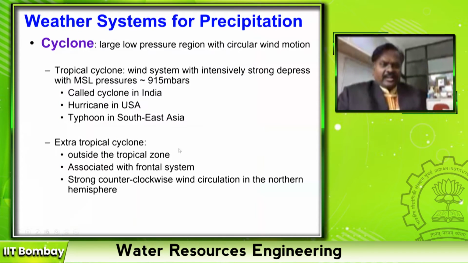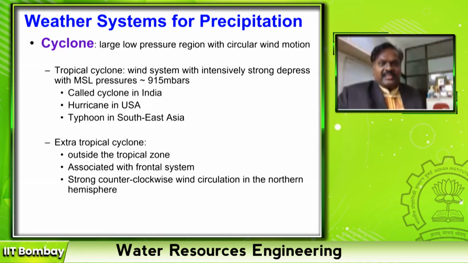Now we are going to see only about the tropical cyclone. There are extra-tropical cyclones, that means cyclones which are created outside the tropical belt of the earth system. They also have a strong anti-clockwise movement, and also move towards the North Pole.